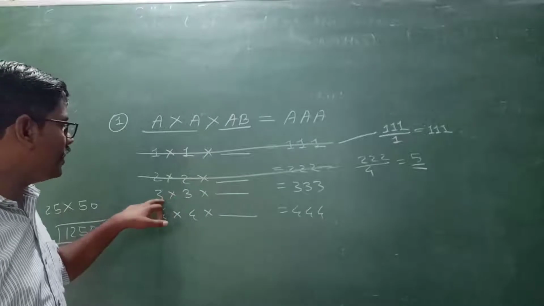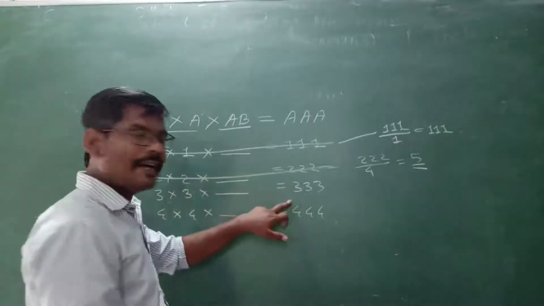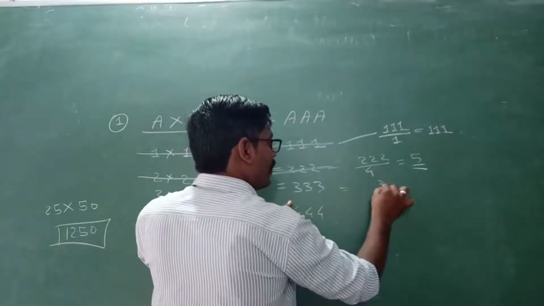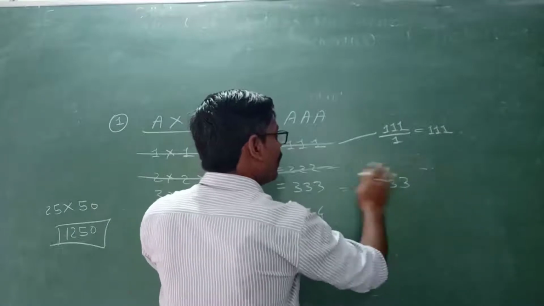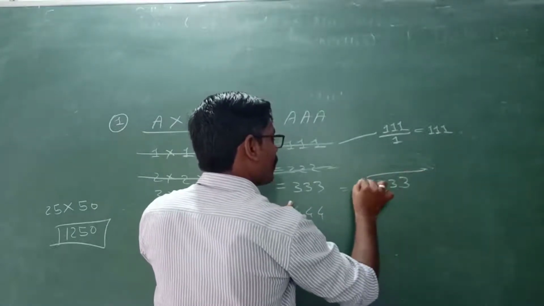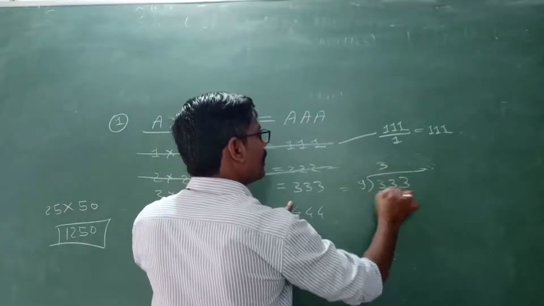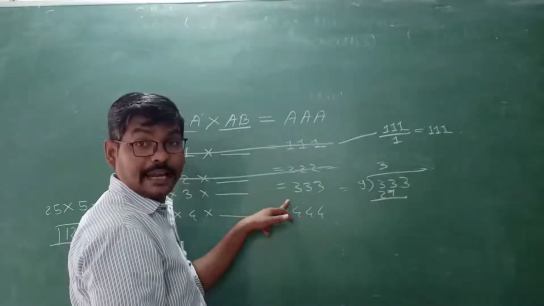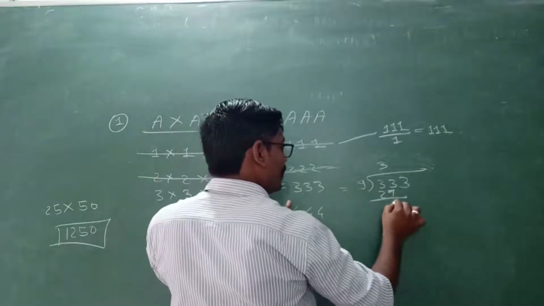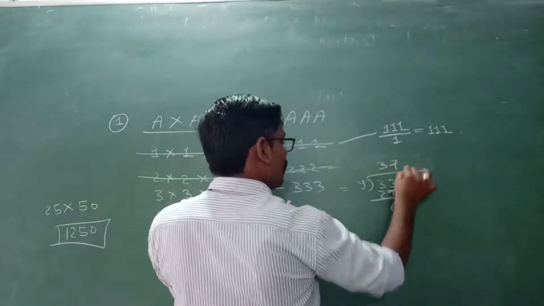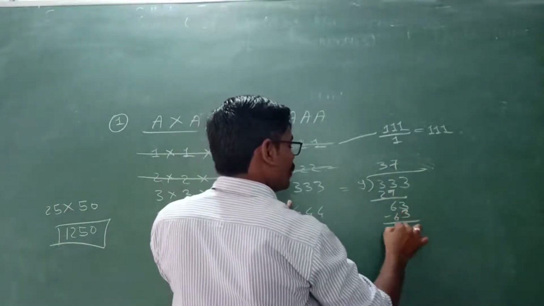Now third: 3 3s are 9, triple 3 divided by 9. 9 3s are 27, at the tens place we receive 3, so we can go further, remainder 6, 9 7s are 63, remainder 0.